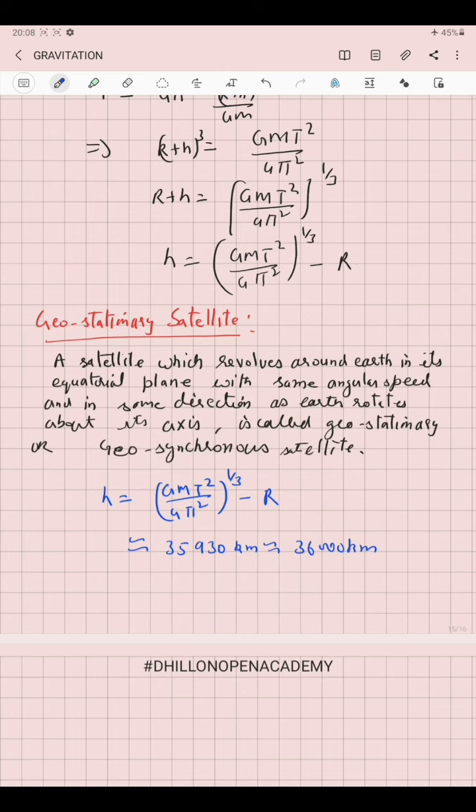What are the necessary conditions for a satellite to become geostationary? First, it should revolve in an orbit which should be concentric and coplanar with the equatorial plane of Earth. Second, its sense of rotation must be the same as that of Earth, that is from west to east, and its time period of revolution around the Earth must be exactly the same as that of Earth around its own axis, that is 24 hours. And last, it must revolve around Earth at an approximate height of 36,000 kilometer.